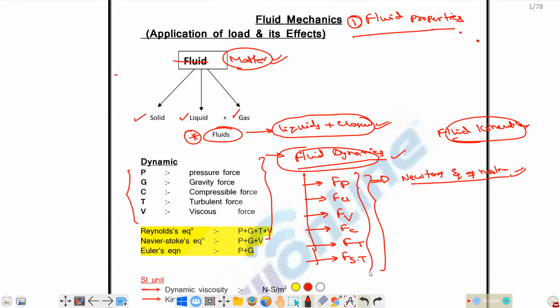इस सभी फोर्सों में if we neglect some forces, like if we neglect surface tension and force due to turbulent force, if we neglect both surface tension and turbulent flow, and if we consider pressure force, gravity force, viscous force and force due to compressibility, then that equation is known as Reynolds equation of motion. We name it as Reynolds equation of motion.